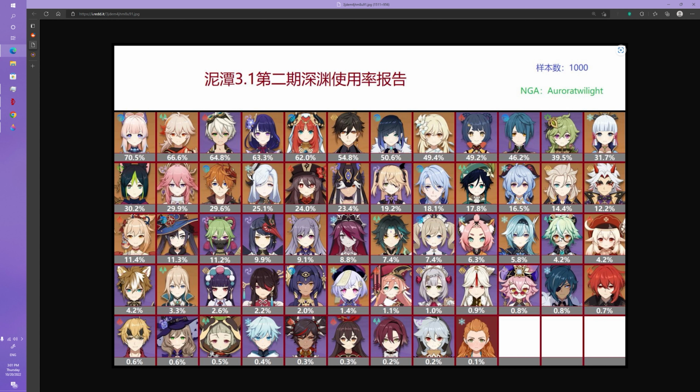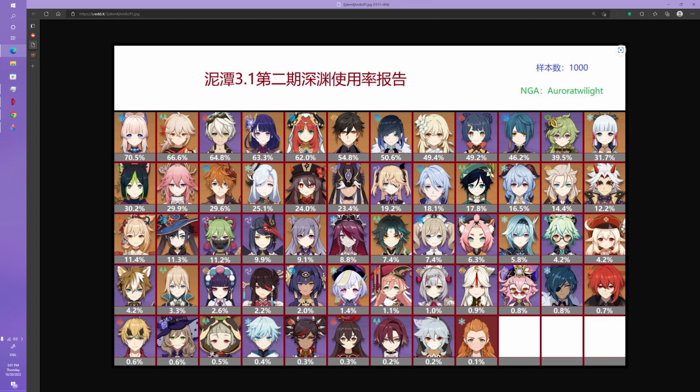Why? Because in Hyperbloom teams, in Taser teams, in Freeze teams, in all sorts of other teams with Kokomi, Sucrose is a very, very important ingredient. In fact, it's not just with Kokomi, but with many of these other teams, having Sucrose at a 4.2 rate here immediately screams alarm bells to me. Heuristically, it does not make sense. At the very least I'd expect Fischl and Sucrose to have more or less the same pick rate. So that discrepancy alone is enough to make me not trust any of this data.